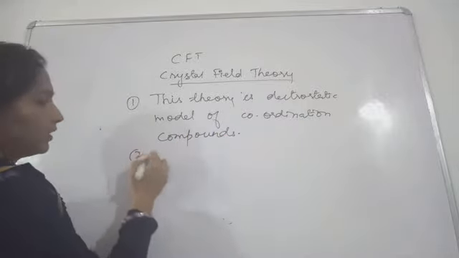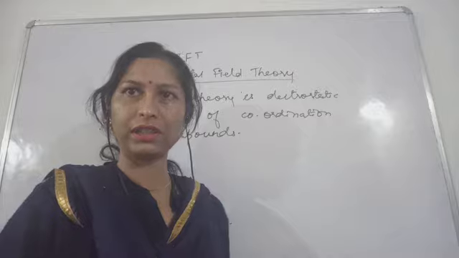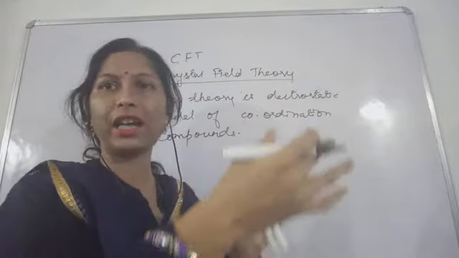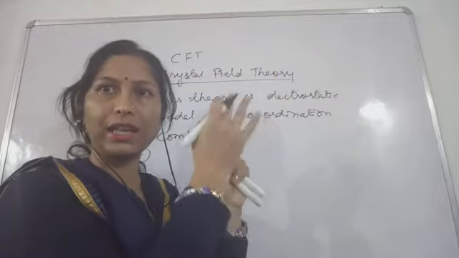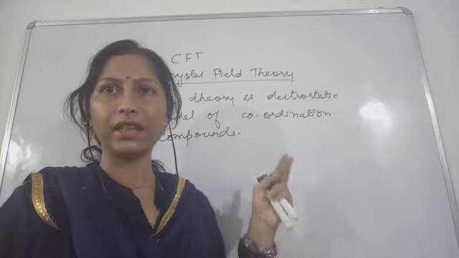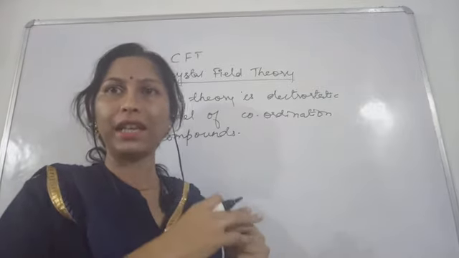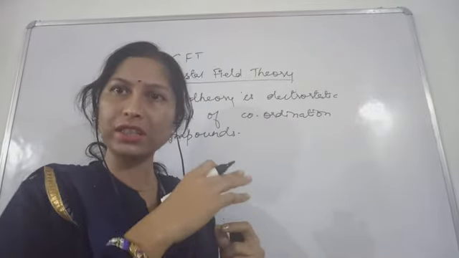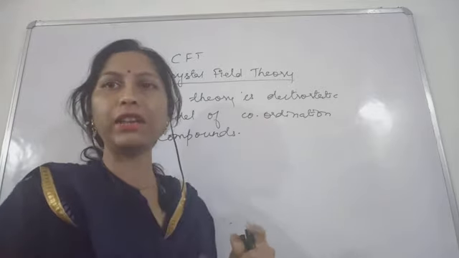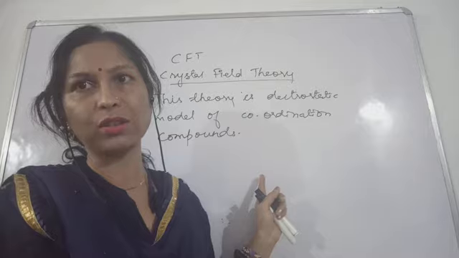Why are we calling it this? Because the electrostatic force of attraction is what keeps them together. This theory assumes that the metal ions are positively charged point charges, and the ligands are negative point charges.